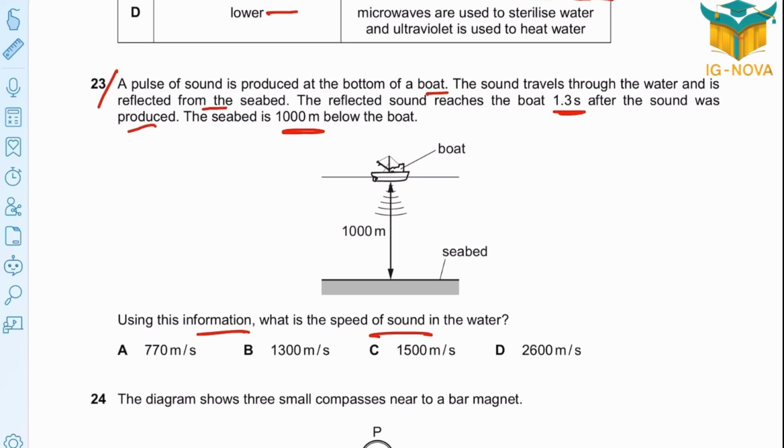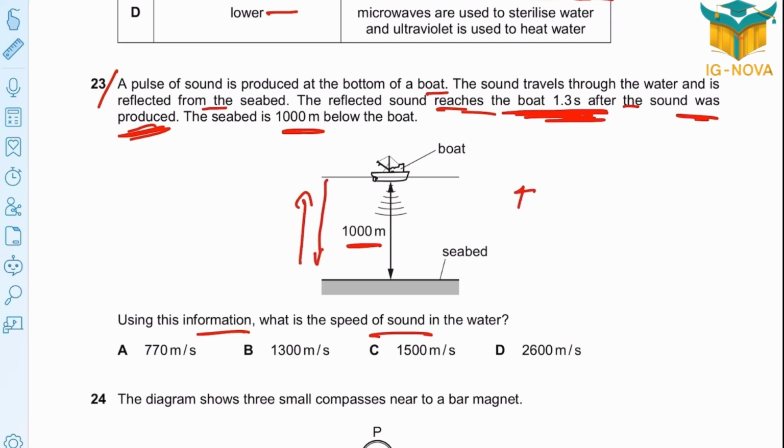For the distance, which is 1,000 meters, the reflected sound reaches the boat after 1.3 seconds. That is the time taken for sending the wave and returning back.